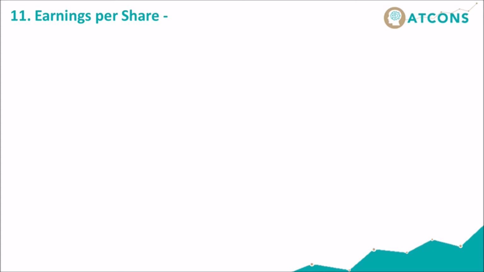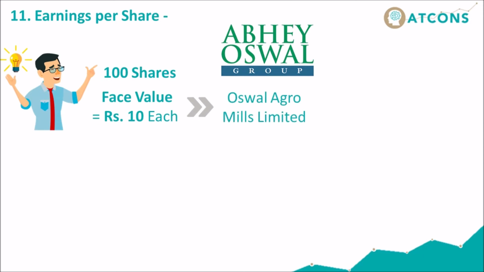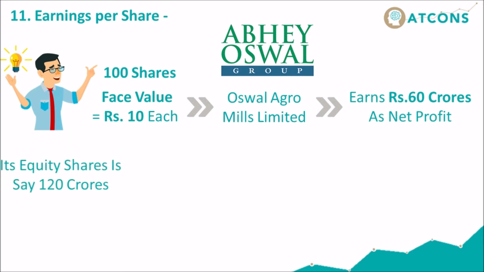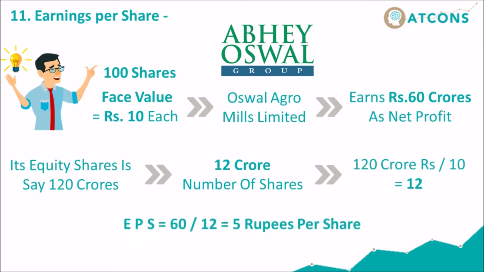In order to get a clear idea of what this ratio tells, let us assume one possesses 100 shares of face value rupees 10 each in Oswal Agro Mills Limited. Suppose Oswal Agro Mills earns rupees 60 crores as net profit and its equity share capital is, say, 120 crores, that is 12 crore shares, 120 crore rupees divided by 10 is equal to 12. Then EPS is equal to 60 divided by 12 is equal to 5 rupees per share.